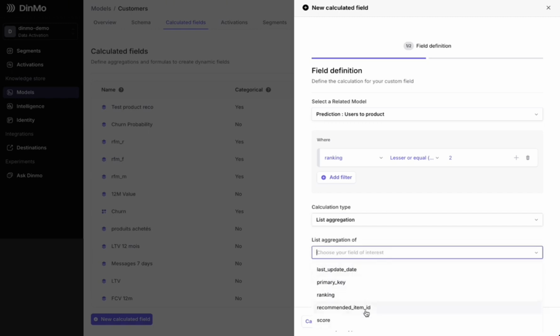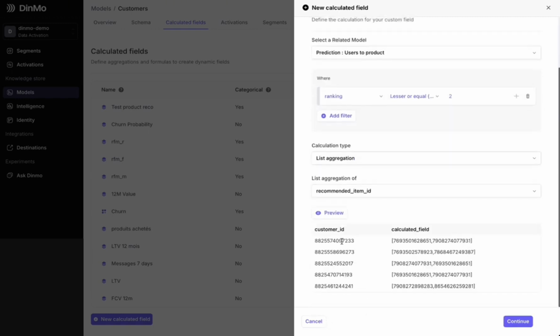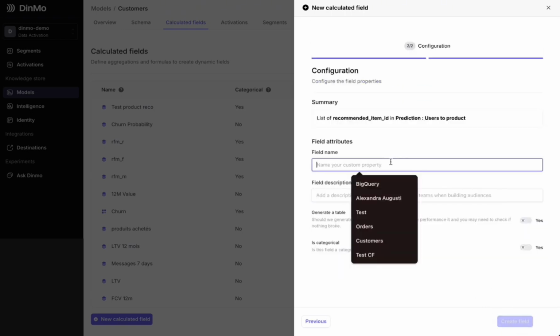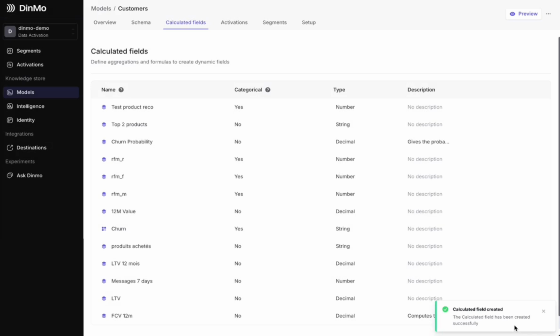It's not called the recommended item ID. I'll have a preview for people. So we see that for each given ID, their number 1 product is this one, their number 2 is this one, and so on. And I'll have this for all my users. And behind this top product, I'll be able to send it to my CRM to use as a dynamic attribute in my emails, communications, and so forth.